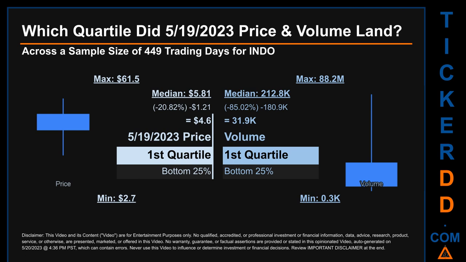The day's volume landed within the first quartile, at the bottom 25% of all sampled daily volume, which saw a max daily volume of 88.2 million and a minimum of 0.3 thousand. Quartiles tell us about the spread of a data set by breaking that data set into quarters, just like how the median breaks the set into half. Descriptively, INDO has a median price of $5.81. Therefore, May 19, 2023 price was lower from that middle marker by 20.82%. The day's volume of 31.9 thousand was less than the median by 85.02%.